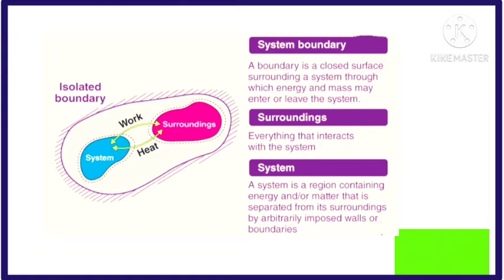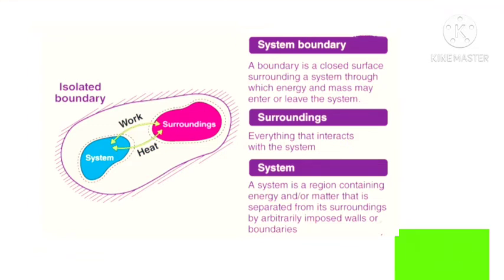For example, the system consists of one or more substances, and the surroundings in simple cases are usually air or a water bath in which the system is immersed. So these are system and surroundings.